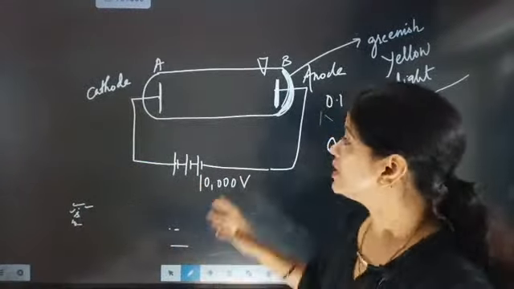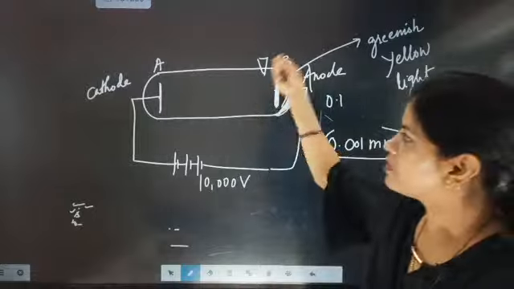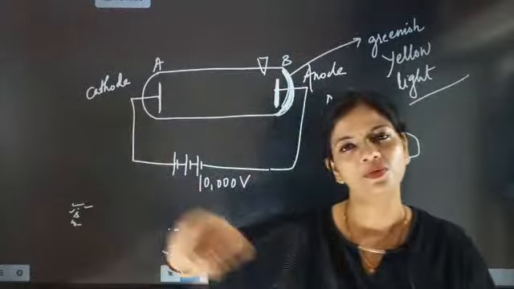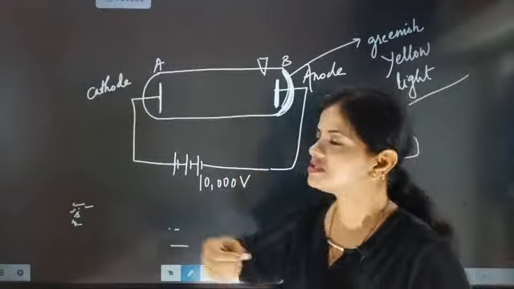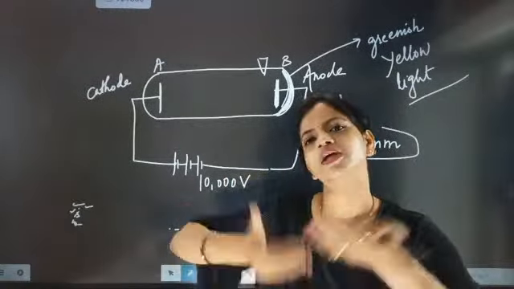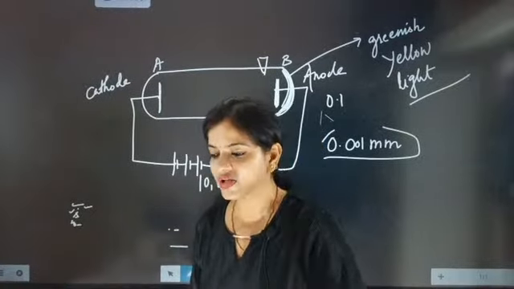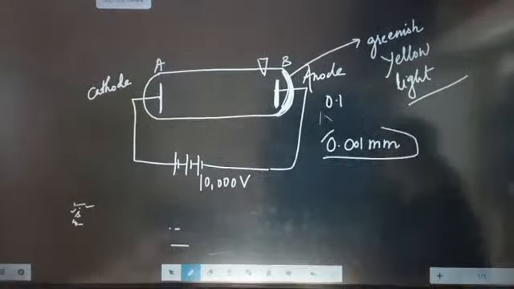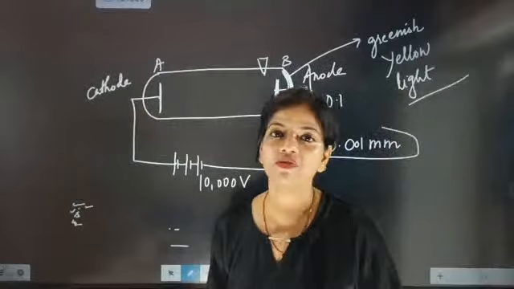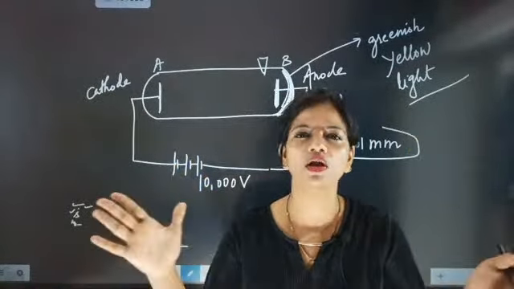Then again they reduced the pressure to this level, meaning they kept on taking out the air from there. Whatever air is present inside the discharge tube, they kept on taking out, so that the pressure keeps getting reduced. When they reduce the pressure to 0.001 mm of Hg, the entire discharge tube has no color.